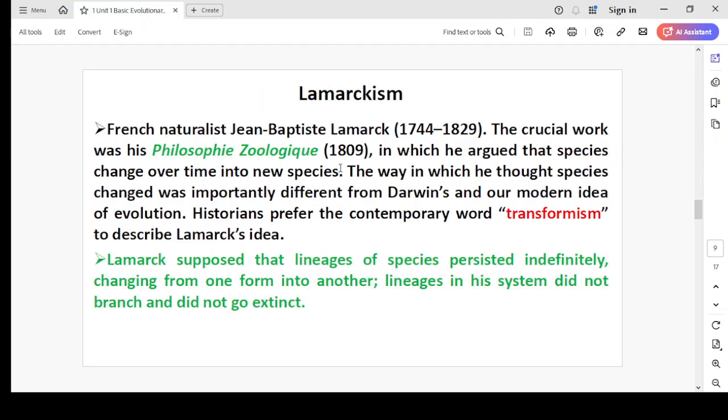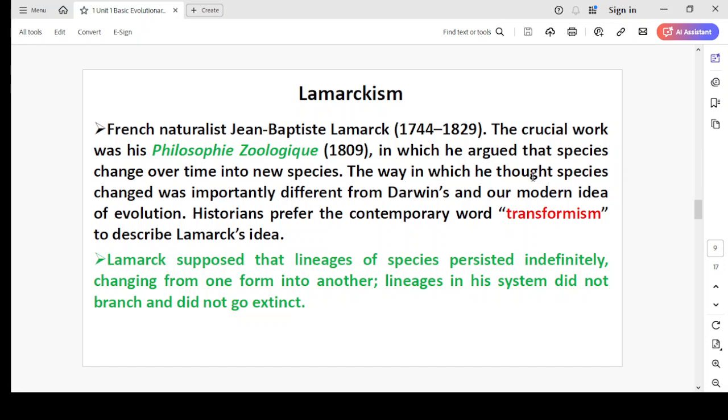Now we begin our original discussion, that is modern theories of evolution, Lamarckism. French naturalist Jean-Baptiste Lamarck. The crucial work was his Philosophie zoologique, in which he argued that species change over time into new species.